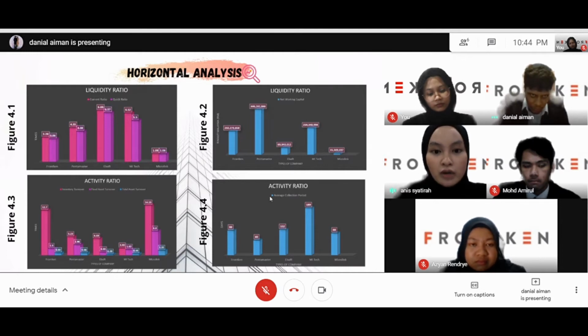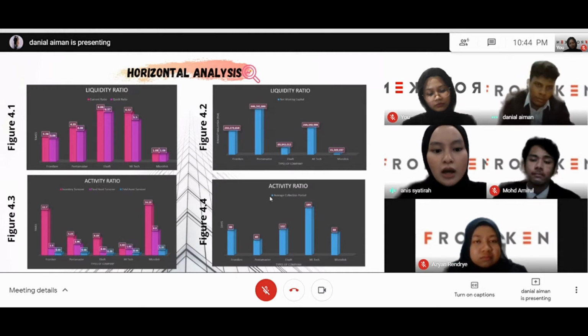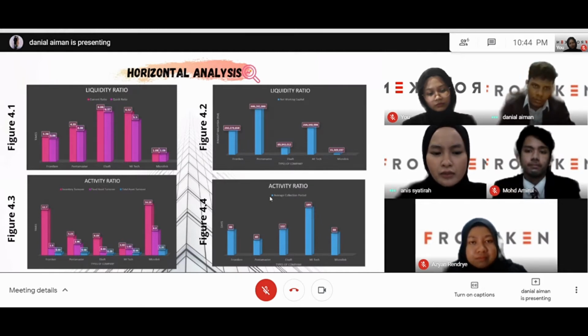As for quick ratio, among the 5 companies, the highest quick ratio was Elsoft Berhad with 6.57 times. After that, in figure 4.2, Pentamaster has the best net working capital among the 5 companies, which is 446,241,846 ringgit.